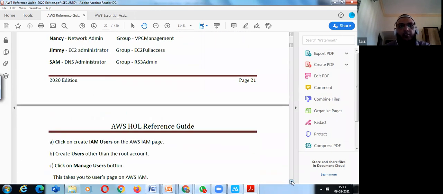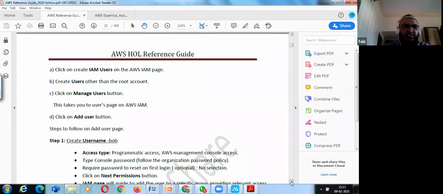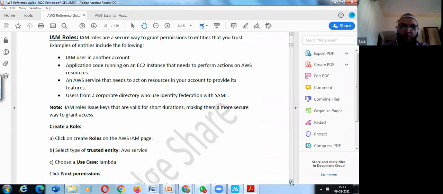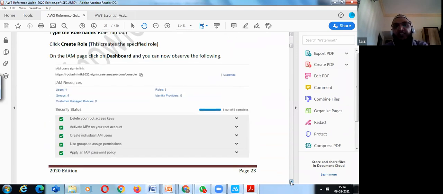And then you try to create at least one or two users yourself. If you face any difficulties, I'm there to help you out, but if you refer to this book point by point, you will not face any difficulties. Once you do that exercise, you will find this type of thing for your account.